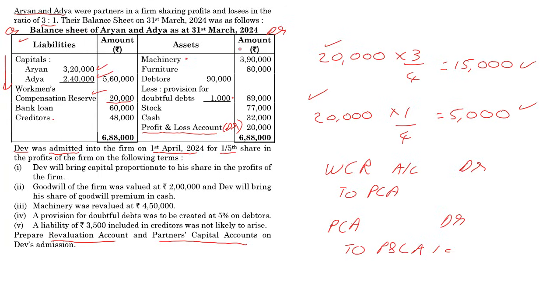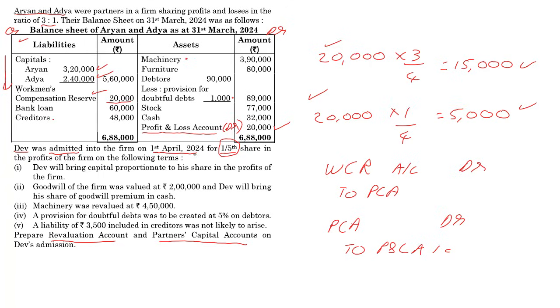Now, going back over here, we are done dealing with this. Dev will bring capital proportionate to his share in the profits of the firm. We know that it is 1/5, proportionate to his share in the profits. So let's see.